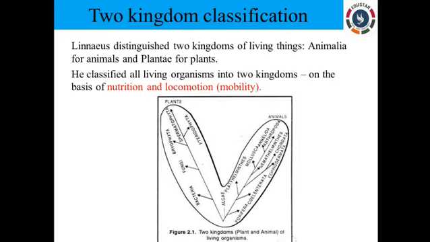That is, he studied nutrition and locomotion. So the first one is morphology alone. In the second classification, he included the study of nutrition and locomotion. Okay, so he classified it into two types, plants and animals, based upon the locomotion as well as the nutrition.